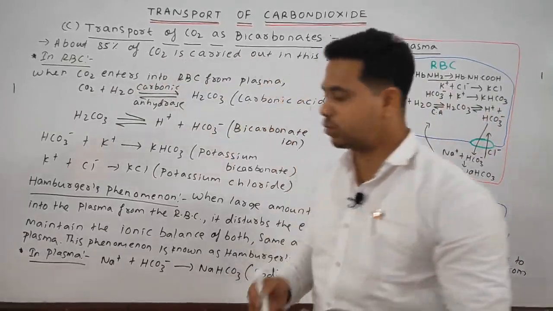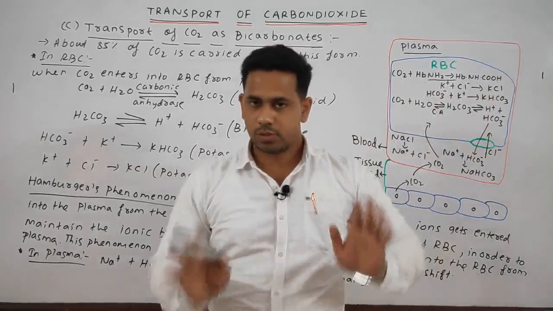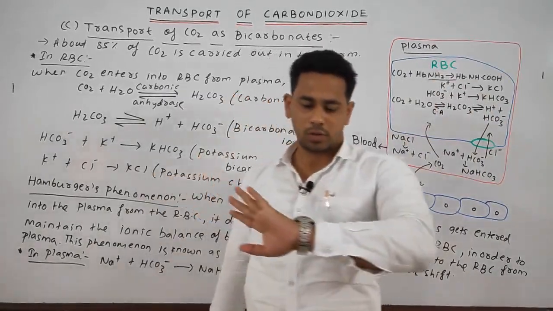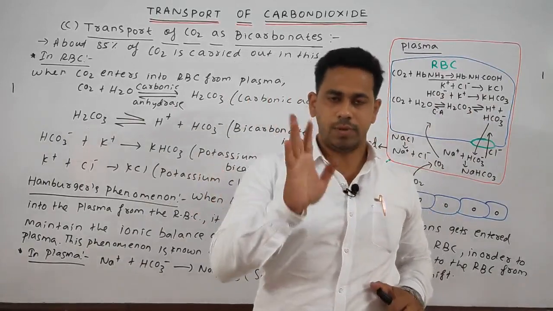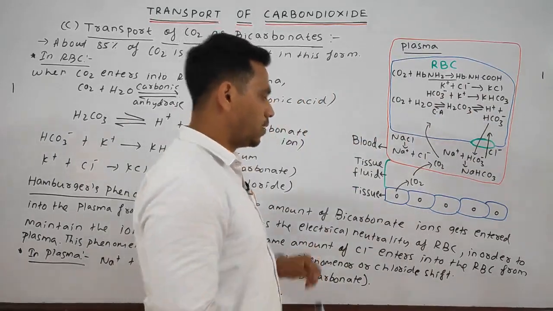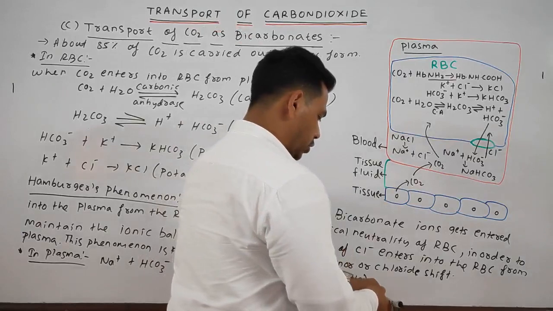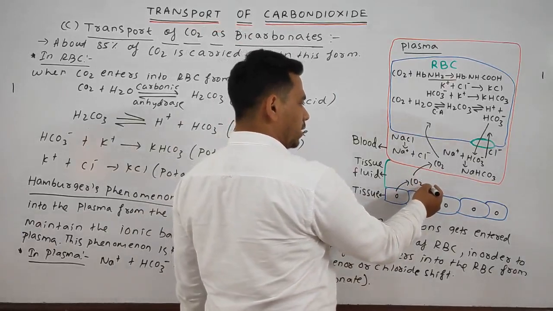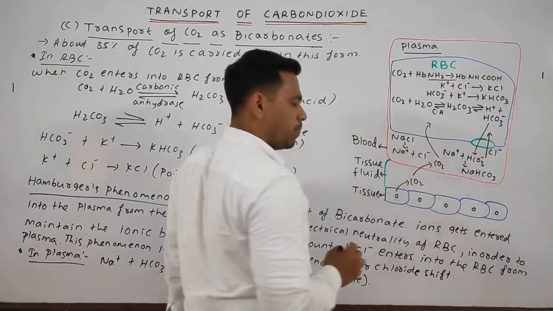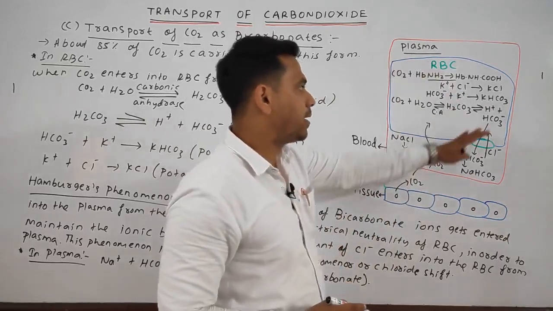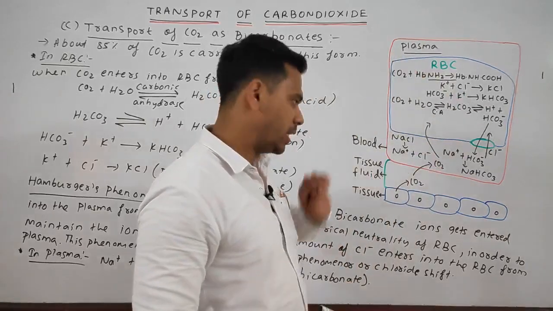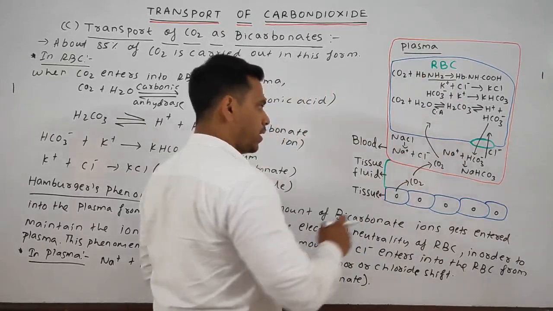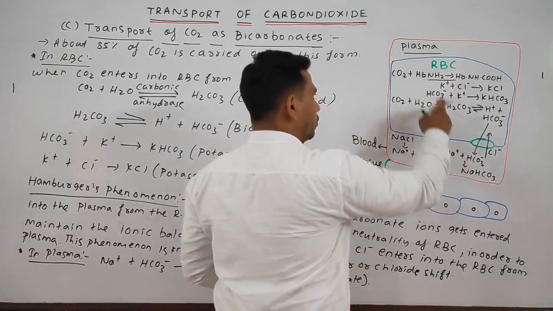Okay students, this is an easy concept, just remember this one, you can write the whole process. Another time I am telling you, please listen carefully. From the tissue, CO2 is being eliminated. It enters the tissue fluid, then the blood, having the cellular part, the RBC, and the liquid part, the plasma.